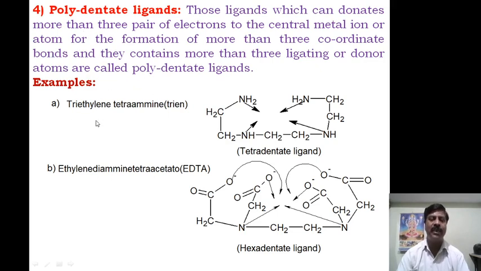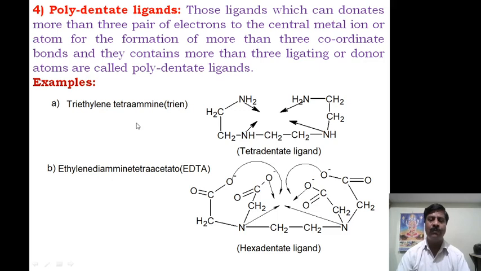As an example we say tetradentate, pentadentate, hexadentate, heptadentate, octadentate. These all belong to polydentate ligand. Therefore, tetradentate means it belongs to polydentate ligand. Pentadentate ligand means it belongs to polydentate. Hexadentate ligand means it belongs to polydentate ligand. Therefore it will donate more than three lone pairs of electrons.